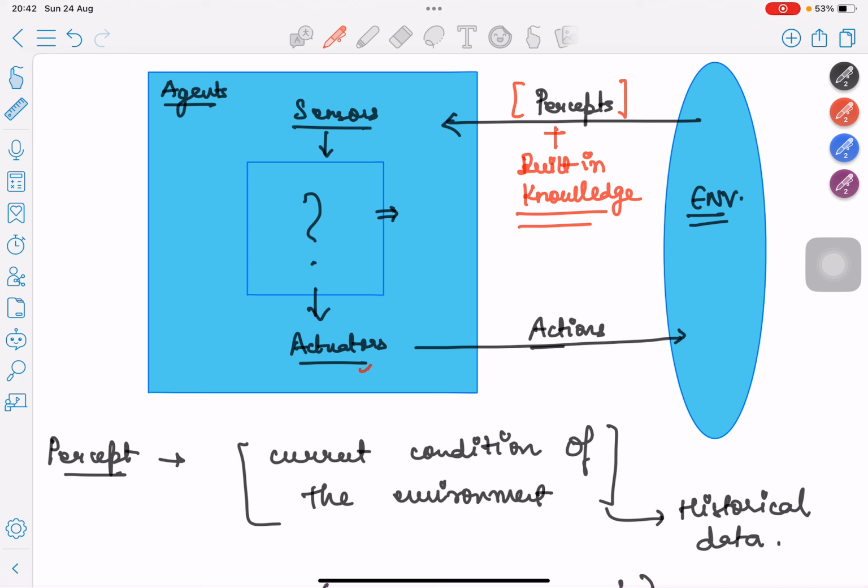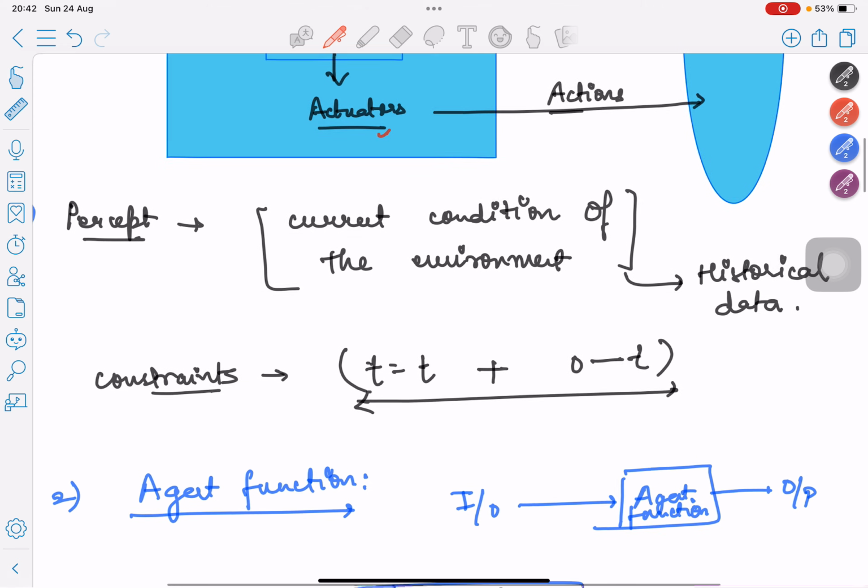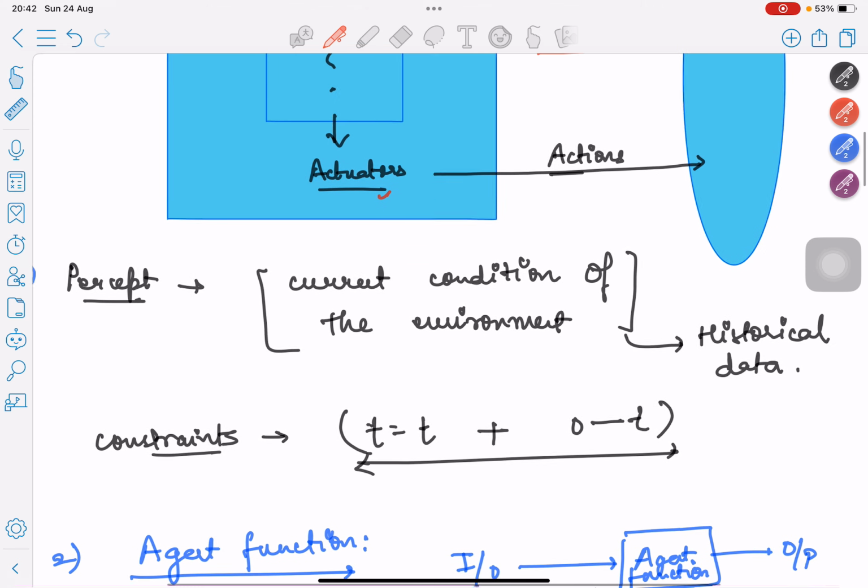By specifying the agent's choice of action for every possible perceived sequence, there could be n number of sequences that the agent handles at every instant. If we go through the entire perceived sequence, we can find that for this particular sequence, this is my particular output.